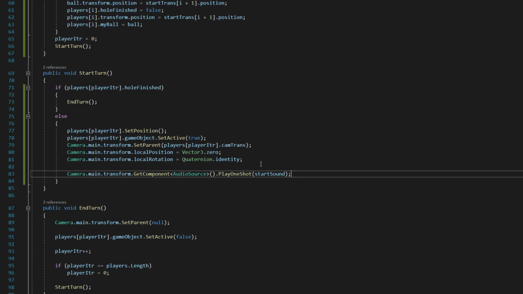variable. So now whenever our player starts their turn, it's going to get this GetComponent method called, and it's going to play that start sound. So once you've got that done, go ahead and save your script.